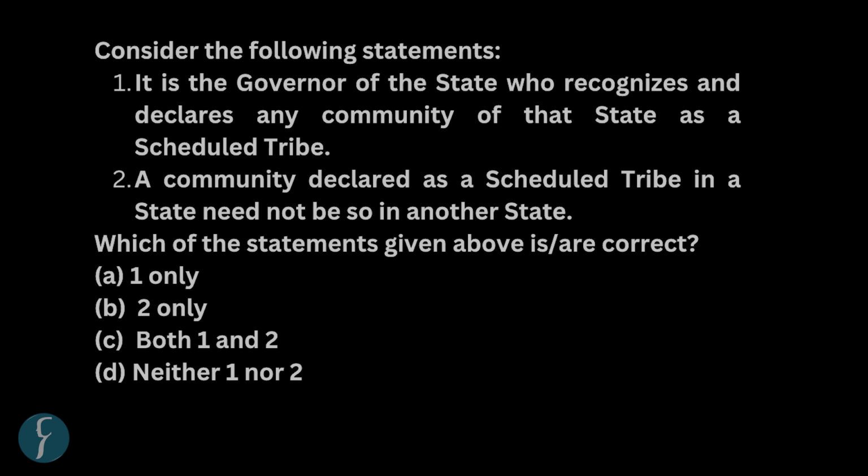The next question is: it is the governor of the state who recognizes and declares any community of the state to be a scheduled tribe. A community declared as a scheduled tribe in a state need not be so in another state. So we have two statements, and we need to pick which are correct. Both are correct, both are wrong, or one is wrong and one is correct. What do you think, sir?